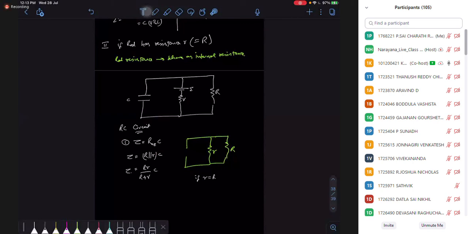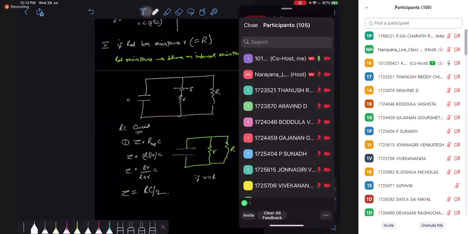Okay? So I hope you understand the idea here is, my rod is behaving as a battery and so the resistance behaves as an internal resistance. That's it. So just replacing it turns into my RC circuit. And for the RC circuit, we have a tau. For tau, I need a new equivalent circuit. So you remove the capacitor, you remove the EMF, and you find the resistance felt by the capacitor. How does my capacitor feel the resistance? The capacitor feels capital R and small r as a parallel combination. So we can say tau here is RC by 2.